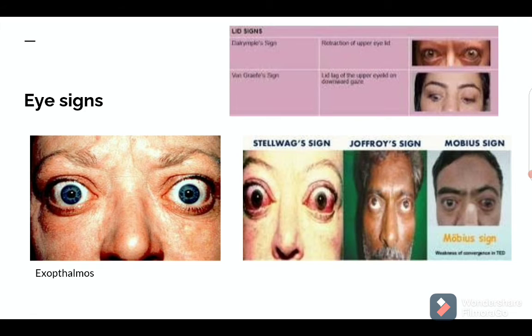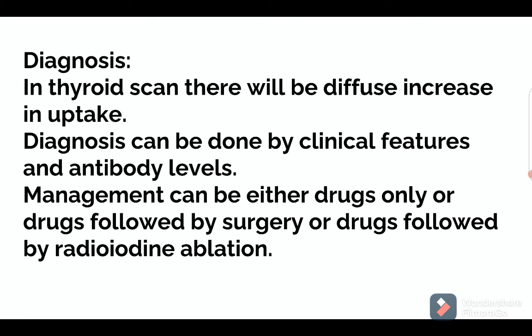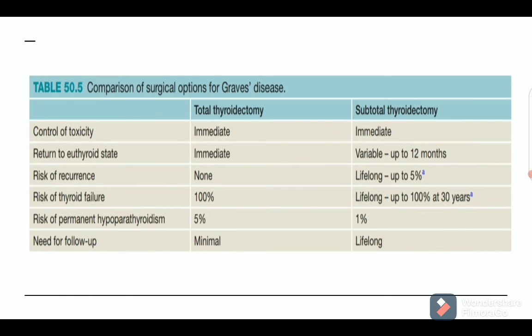So what is the diagnosis in Graves' disease? Here the thyroid scan will show presence of a diffuse increase in the uptake of the thyroid. Next, the diagnosis can be done by clinical features and the antibody levels, that is the thyrotropin antibody. Management can be done by either drugs only, or drugs followed by surgery, or drugs followed by radioiodine ablation. Next we can see here a comparison between the two different types of thyroid surgeries that can be done in a case of Graves' disease.